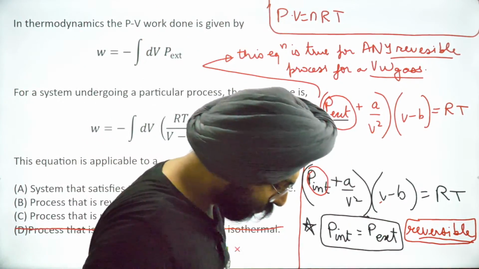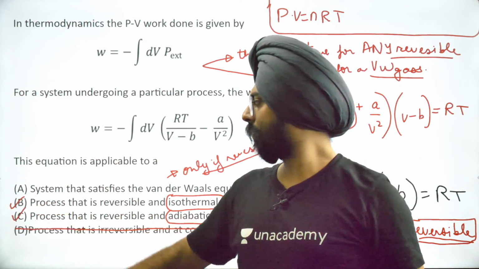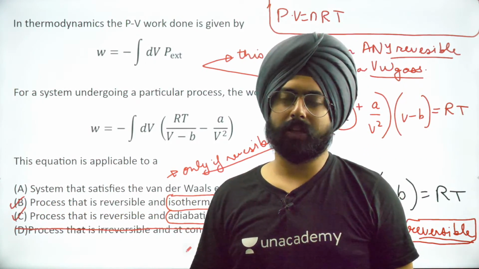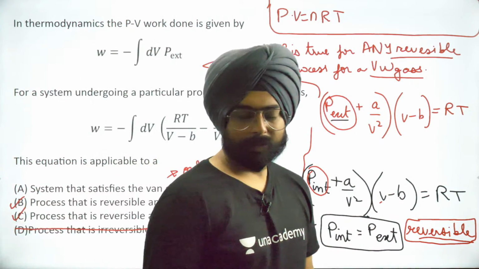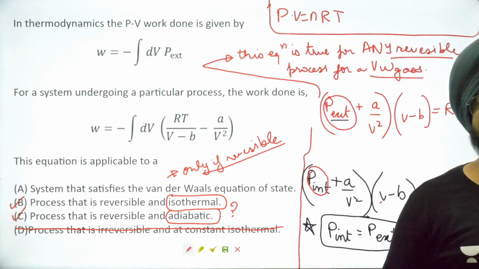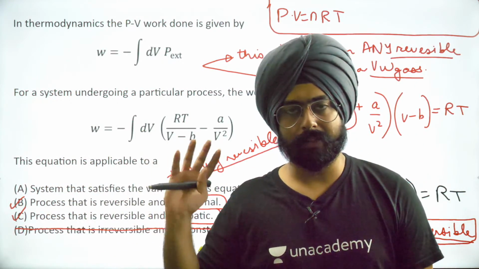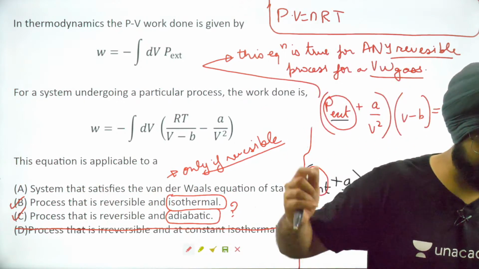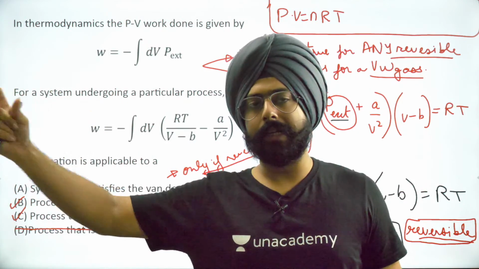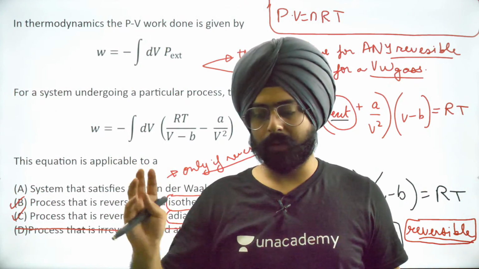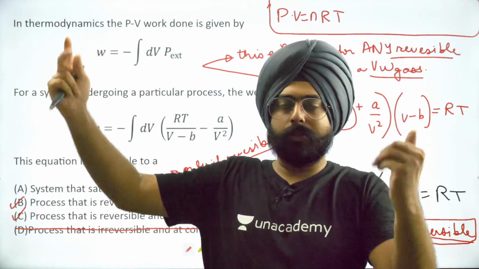So regardless of whatever process you have, this equation is applicable. Okay? PV to the power gamma being a constant quantity is applicable only for a reversible process, ideal gas, adiabatic. PV to the power gamma is a very specific formula. Don't apply it everywhere you see adiabatic.